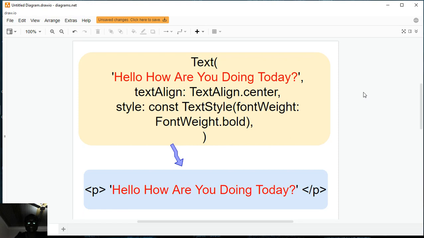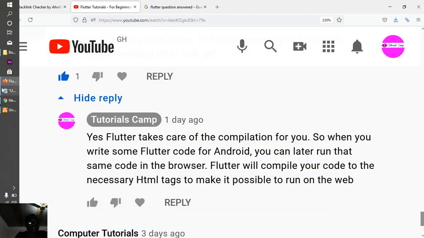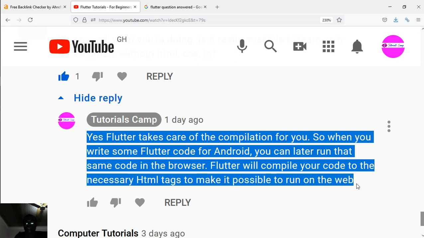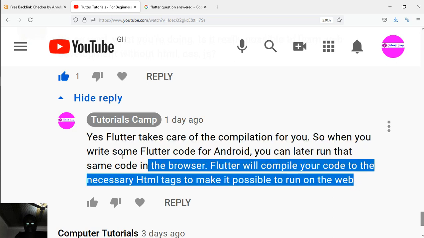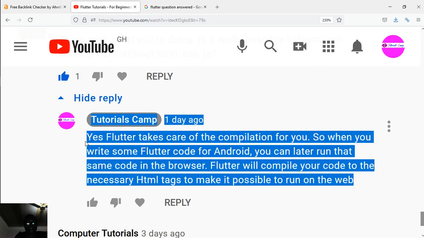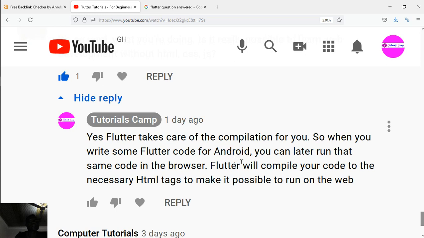So let's say you want to create some application for the website, right? Let's say this text right here, if you want to create an application that will run in the web, the HTML tag that you will use is definitely a paragraph here, right? So this is a paragraph tag. If you want to write this, you either use a paragraph tag or some of the h1 tags here, right?